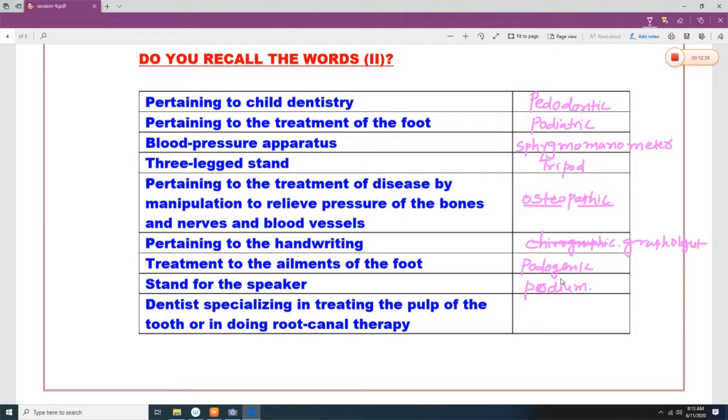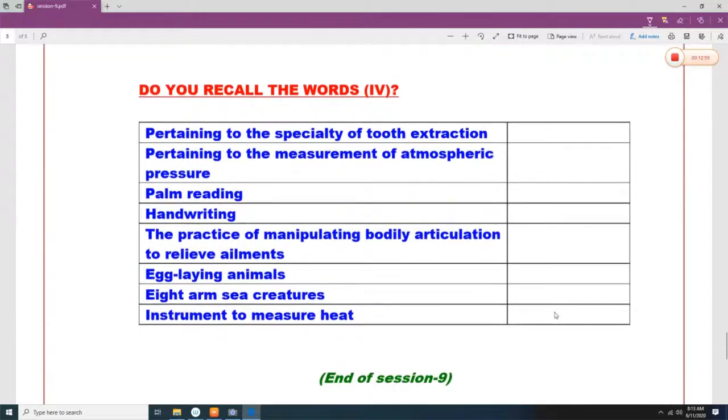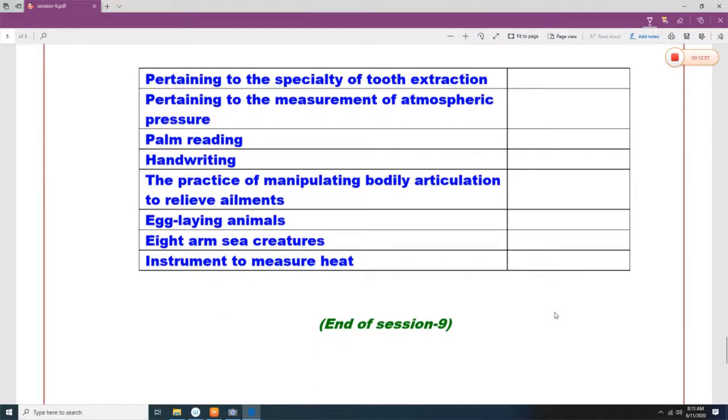Dentist specializing in treatment of pulp of the tooth or doing root canal is known as an endodontist. Do you recall the words?